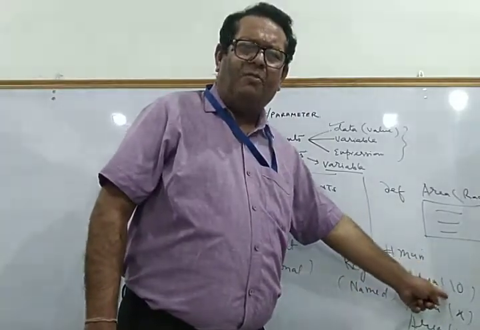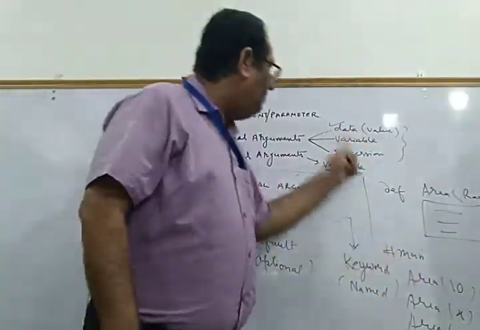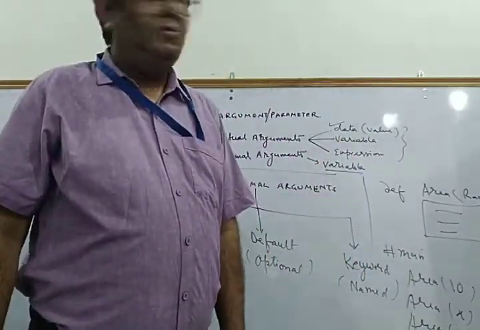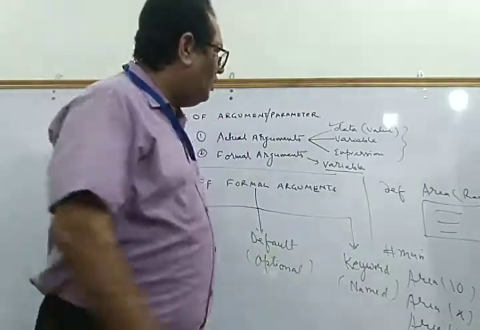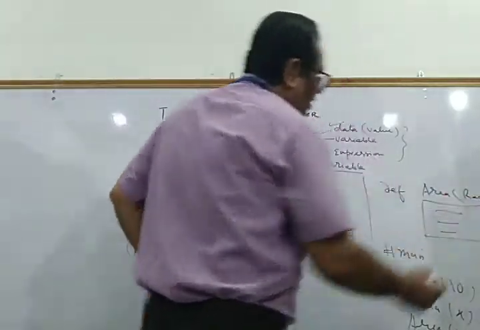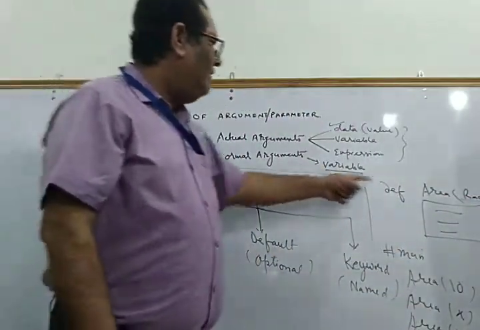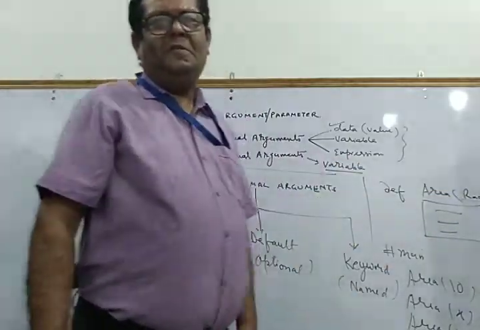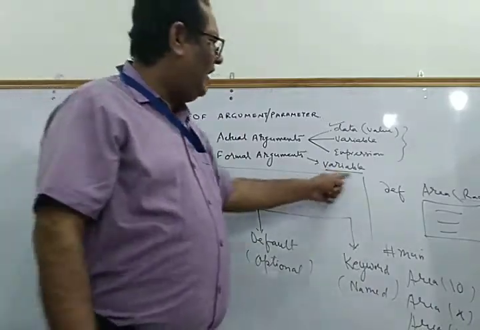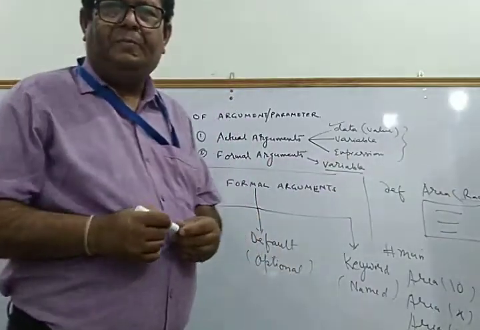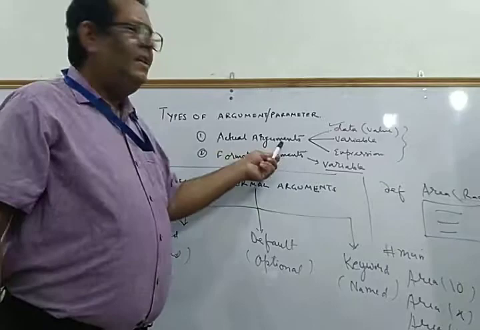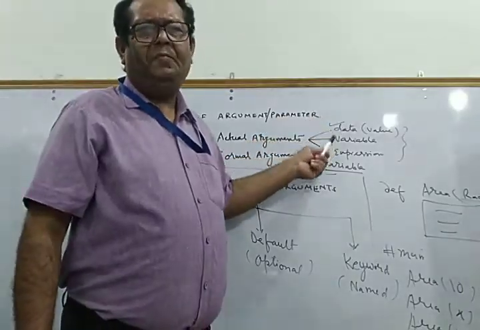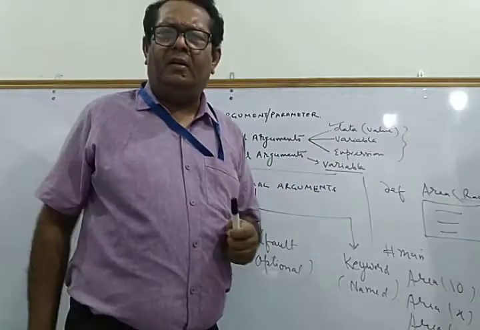So what are the things you have passed? You have passed a value, a data, you have passed a variable, or you have passed an expression. So these three things you can pass. But in the formal argument, you can have only variables. You cannot have data here, or an expression here. So what can you have here? Only variables. So while calling a function, children, remember the argument that you pass can be a data itself, can be a variable, it can be an expression.